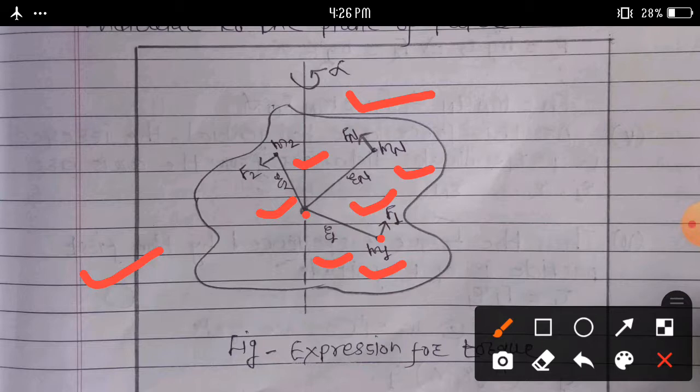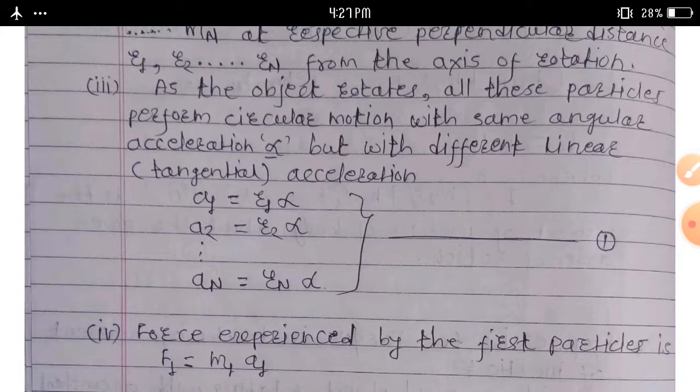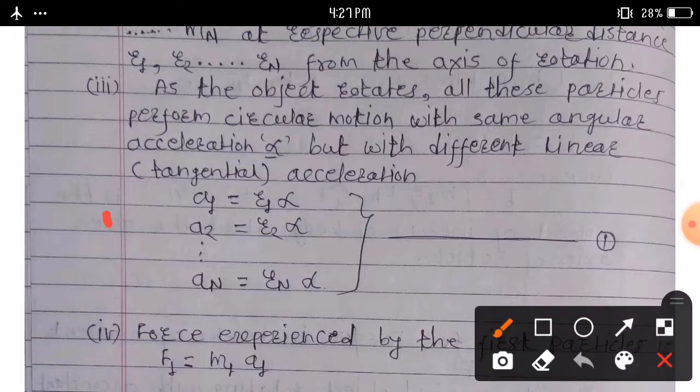We can write the equation: a is equal to r into alpha. This is the relation between linear acceleration and angular acceleration. Then we can write for the first particle, second particle up to the nth particle: a1 is equal to r1 alpha, a2 is equal to r2 alpha, an is equal to rn alpha. Consider this equation number 1.